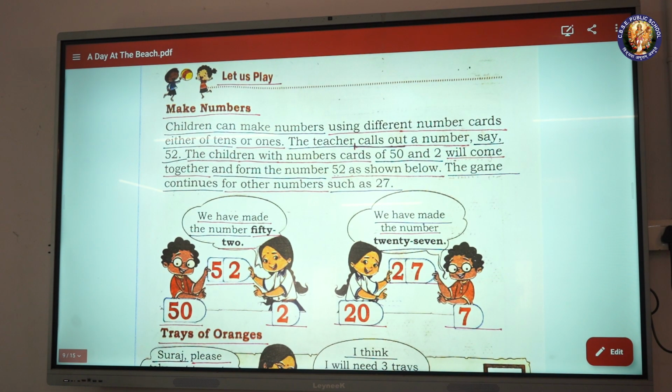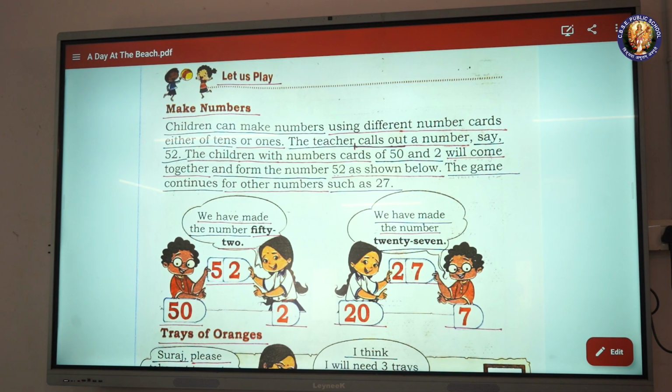Let us play make numbers. Children can make numbers using different number cards, either of tens or ones. The teacher calls out a number, say 52.